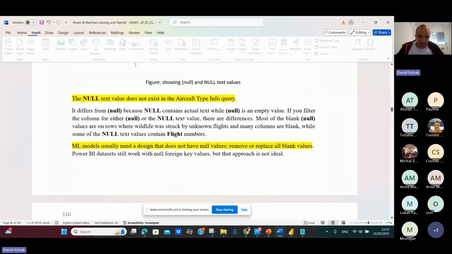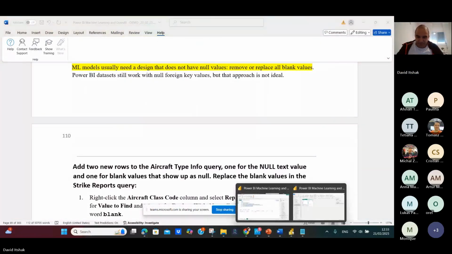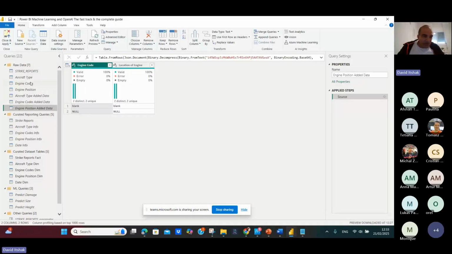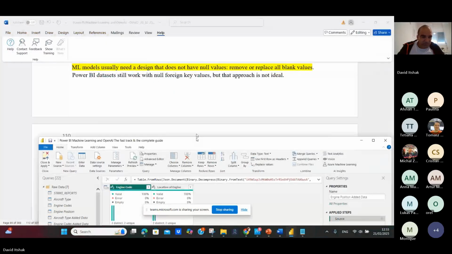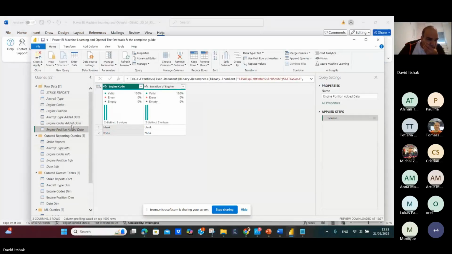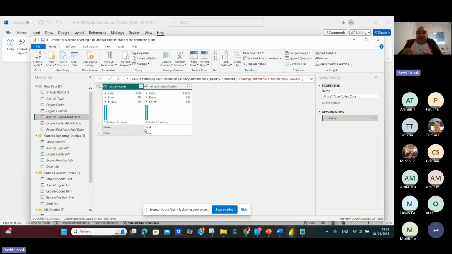So how do we do it? If you go here, you can see I will create another table, aircraft type edit info data, with 2 values, blank, blank, null, null.